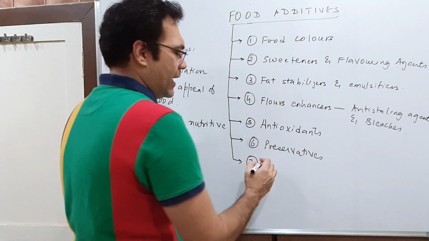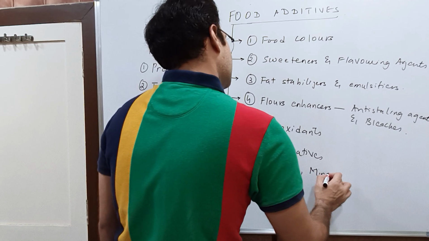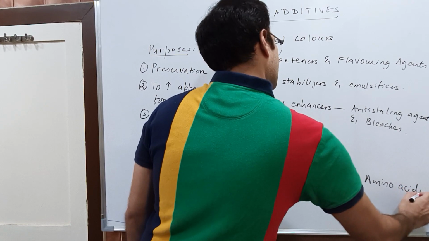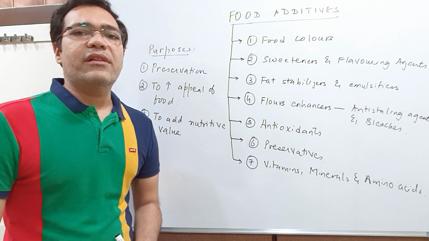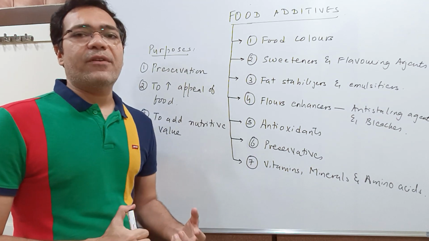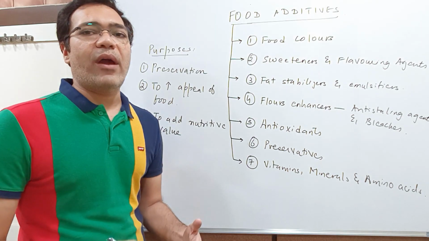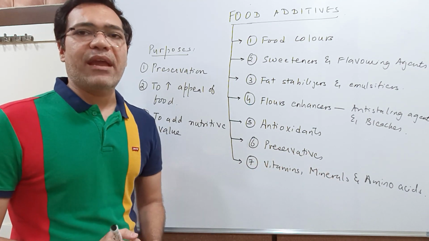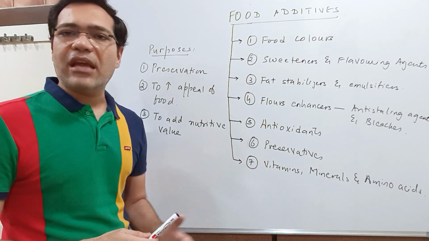And some substances like vitamins, minerals, and amino acids. Now see students, generally we get vitamins, minerals and amino acids from the food that we eat. But sometimes we suffer from the deficiency of a particular vitamin or mineral, or sometimes we are not able to take the required amount of protein from the diet. So in that case, vitamins, minerals or amino acids can be added to the food, or they are also available in the form of pills or tablets, so you can take it in that form also.